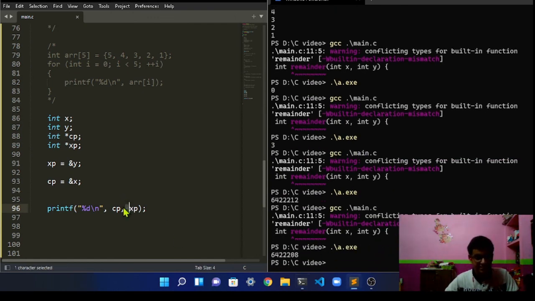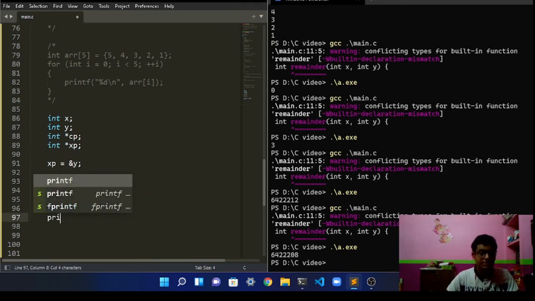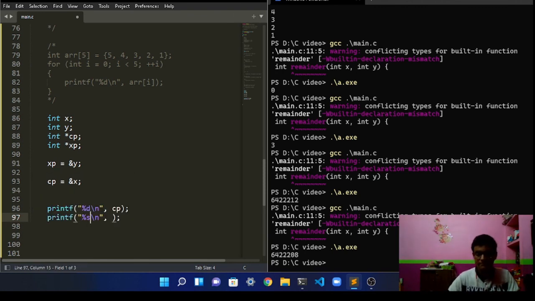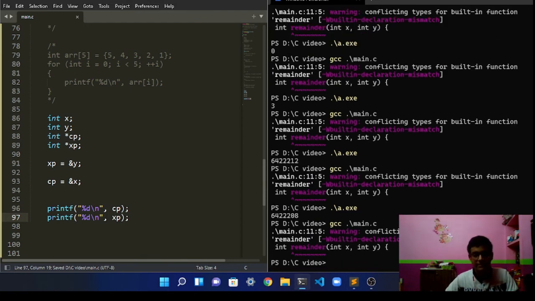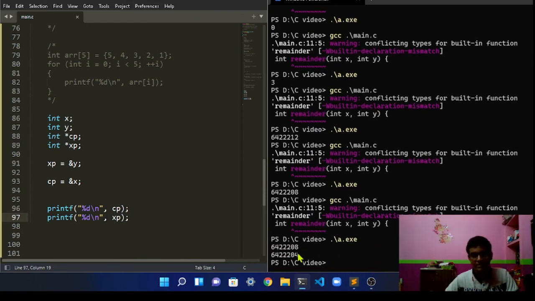Let's take it to the next line. Printf, and now xp is over here. Let's remove the comma, and we compile the program. As you can see, this is the memory location of y, and this is the memory location of x over here. cp was the memory location of x, and xp was the memory location of y. So this is how you can use pointers.